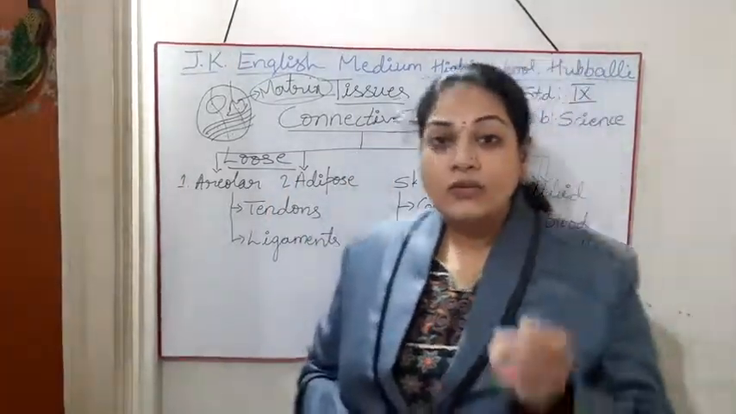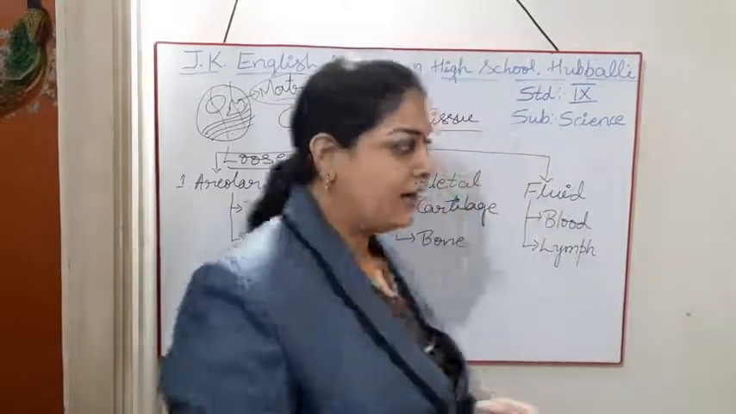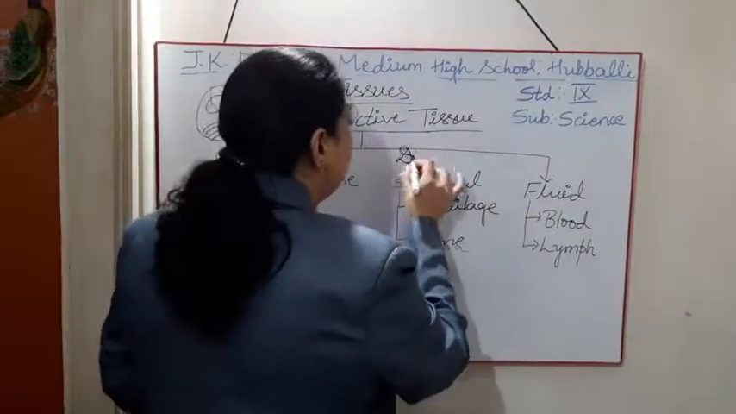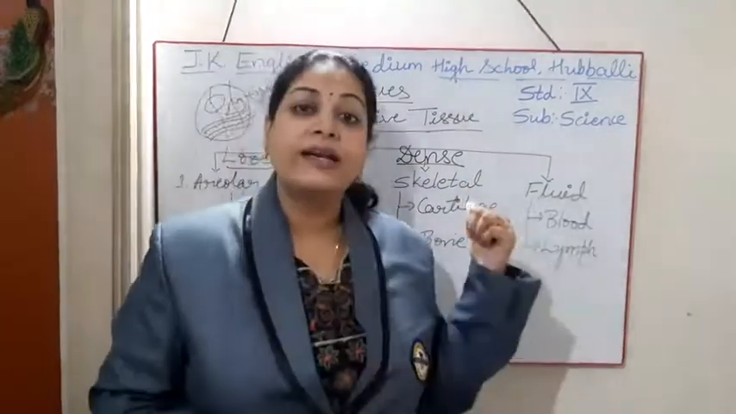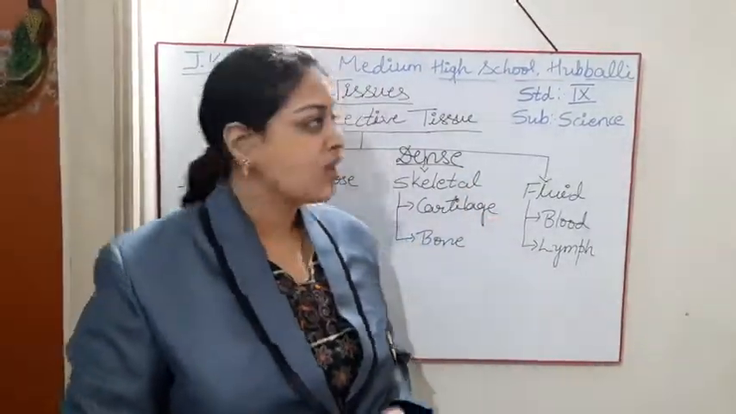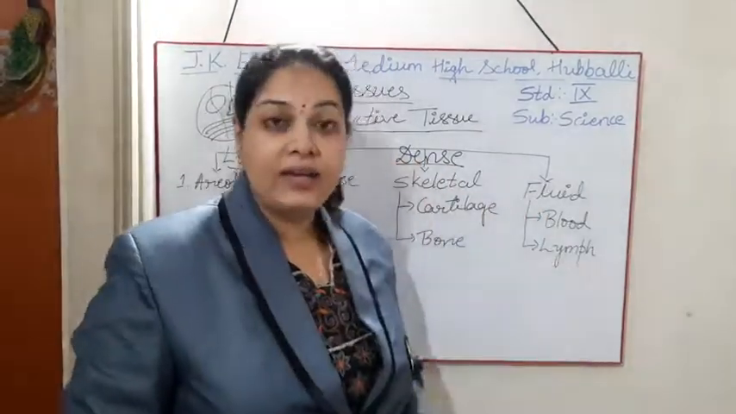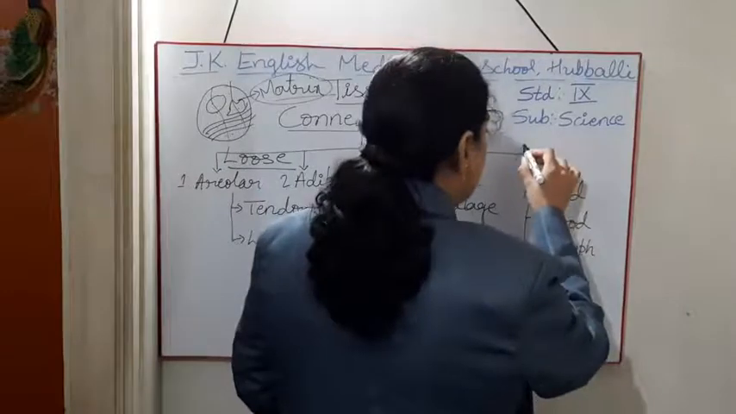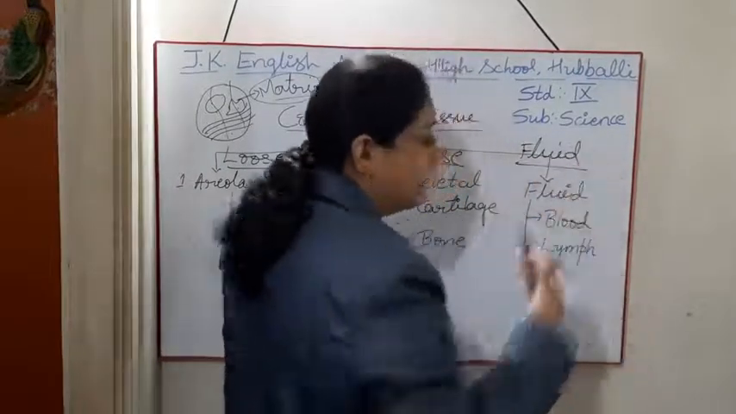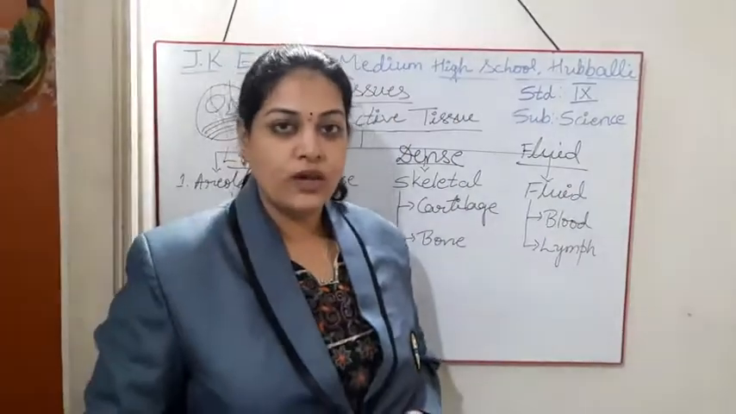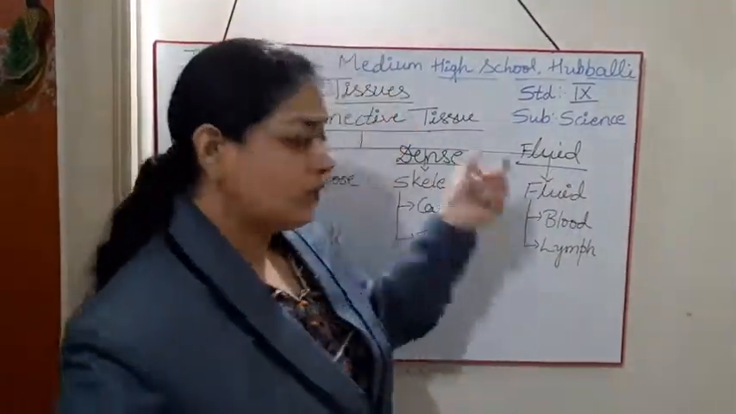Okay. If the matrix is hard, if it is quite hard, then that is called dense connective tissue. If the matrix is liquid in nature, fluid in nature, that type of connective tissue is called fluid connective tissue.